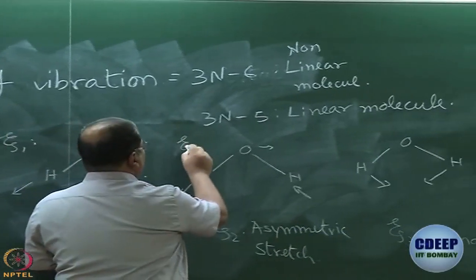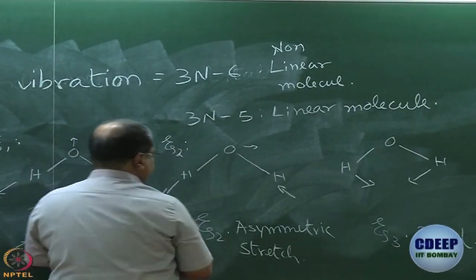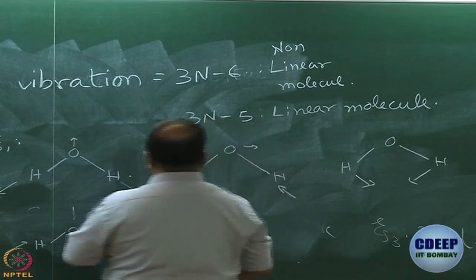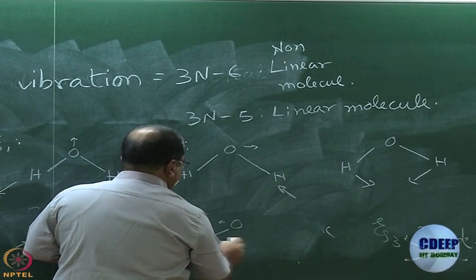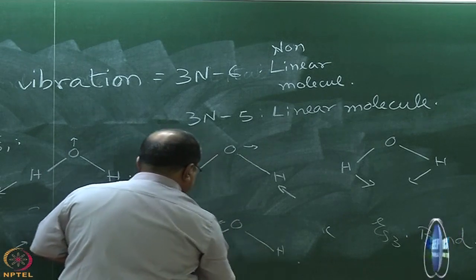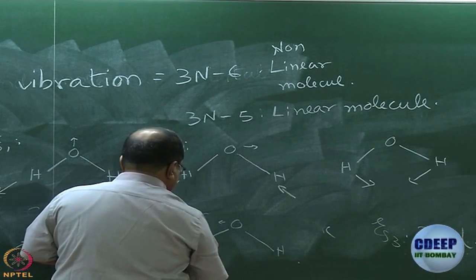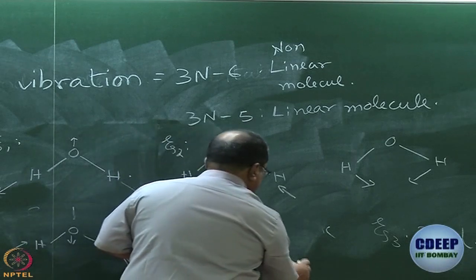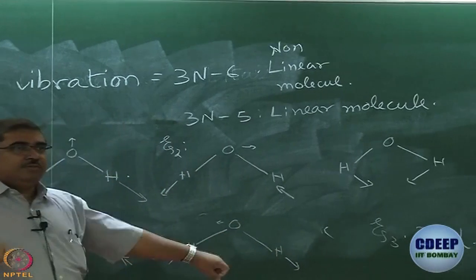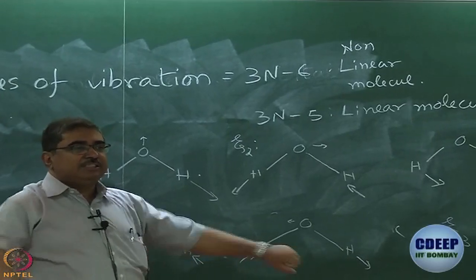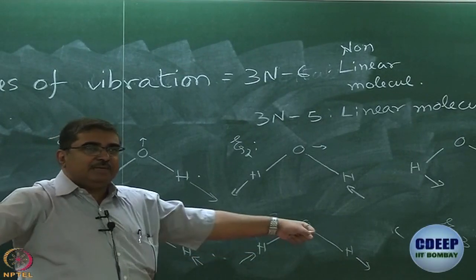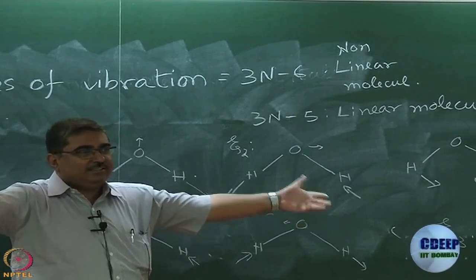If this is xi2, you just reverse all the arrows, that is all. So, if this is plus, this is minus, that is all. In the first one, if this is plus, this is minus. In case of bending, if this is plus, this is minus.